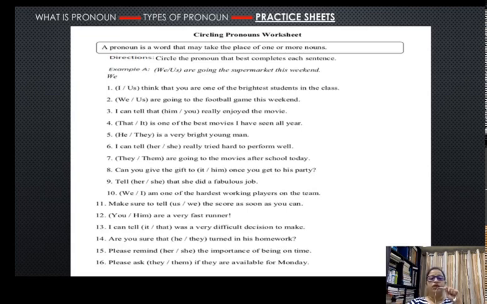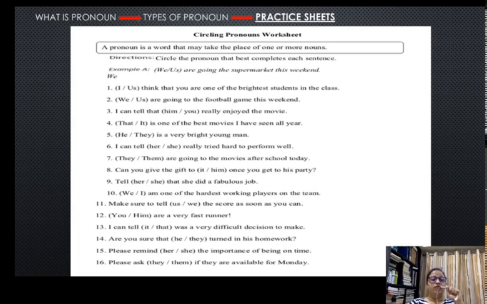So, "We or us are going to the supermarket this weekend." Us is used in the objective position, and we are not going to put us in the subjective position, so the answer is going to be we. Similarly, in the next sentence, "I or us think that you are one of the brightest students in the class." Now the position is subjective, so I is going to come in here because us is a pronoun used in the objective position.